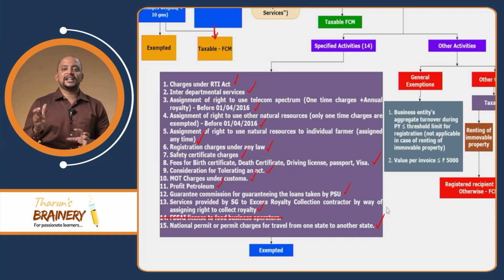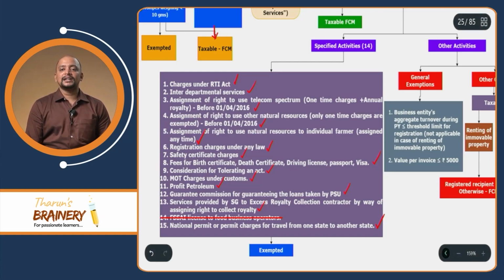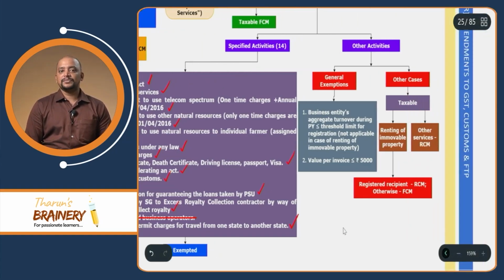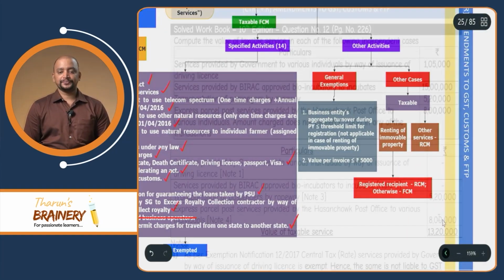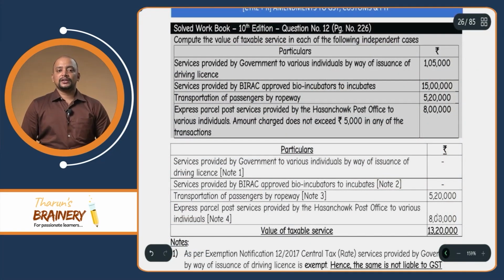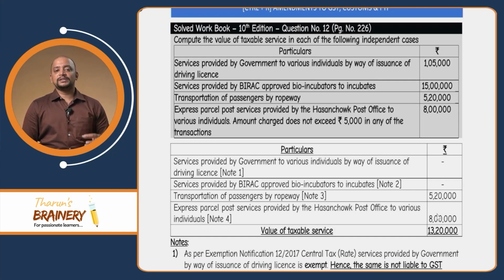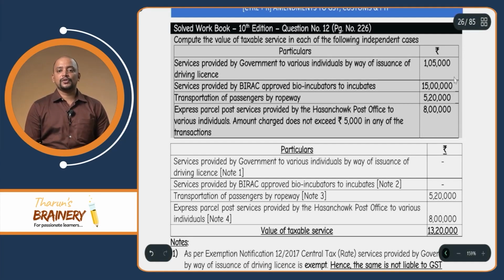So these are the specified activities, and the remaining part in this is the same, there is no change in that. Have a look into question number 12 on page number 226. Compute the value of taxable service in each of the following independent cases. Services provided by government to various individuals by way of issuance of driving license. So driving license previously was also exempted, now also exempted, so there is no change in that.